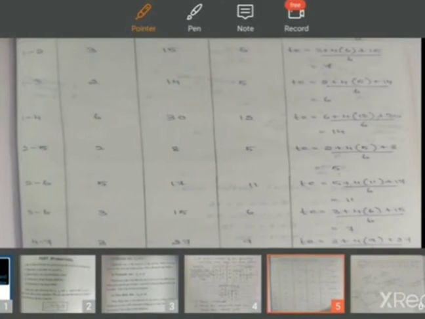Next, 3 to 6: 3 plus 4 times 6 plus 15, divided by 6. The next, TE equals 3 plus 4 times 9 plus 27, divided by 6, which is equal to 11. Next, 5 to 7: 1 plus 4 times 4 plus 7, divided by 6, which is equal to 4. 6 to 7: 2 plus 4 times 5 plus 8, divided by 6, which is equal to 5.